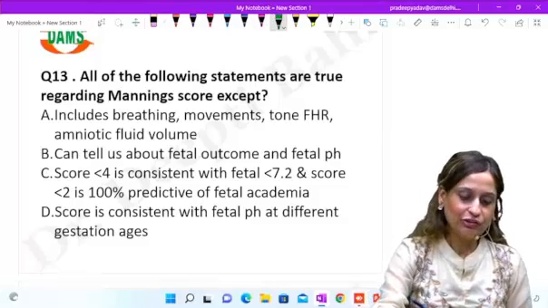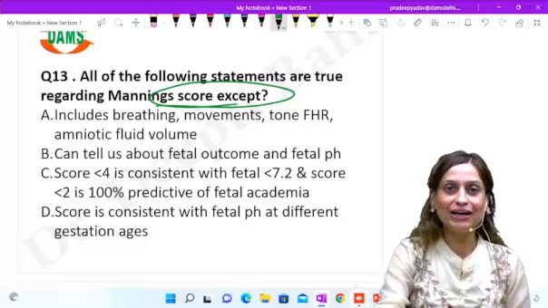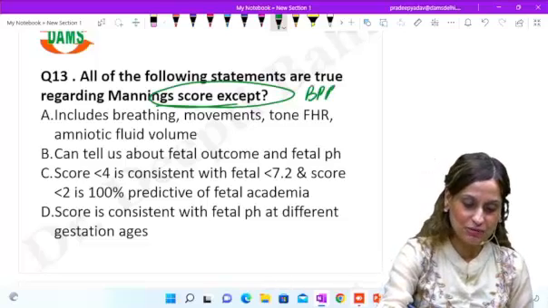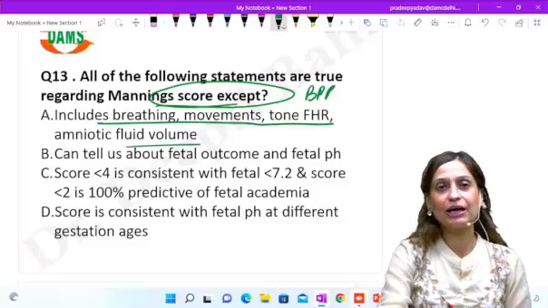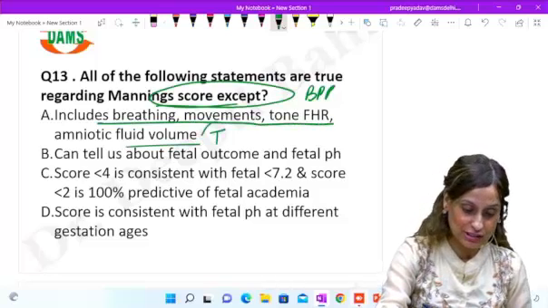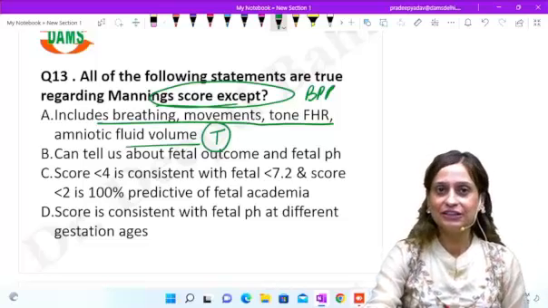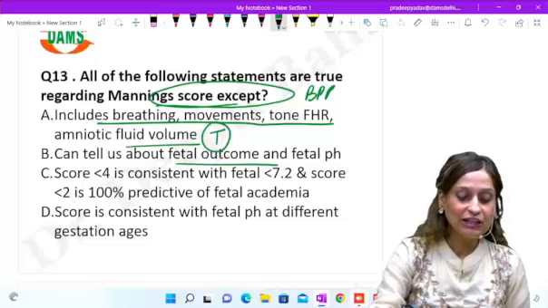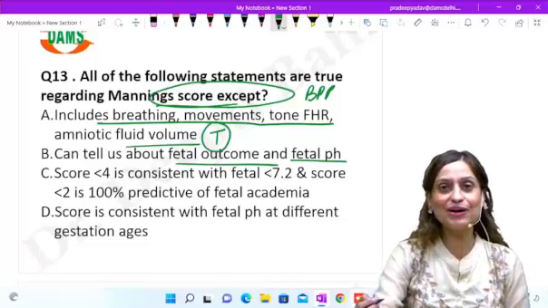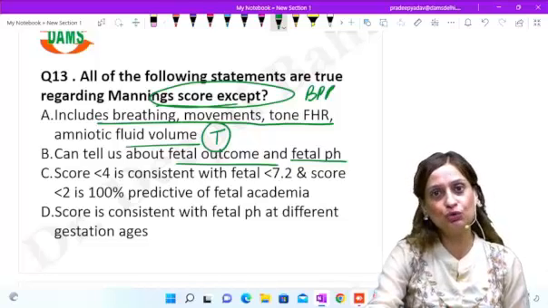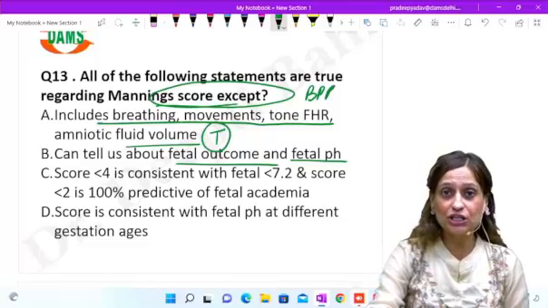Now, the following statements are true regarding Manning score, except. So Manning score we just did is BPP. It includes breathing movement, tone, FHR, and amniotic fluid volume. This is an absolutely true statement. So it has 5 components. It tells us about fetal outcome and fetal pH. Yes, and that is why you're using it. You wanted to rule out any acute injury or hypoxic injury to the fetus.